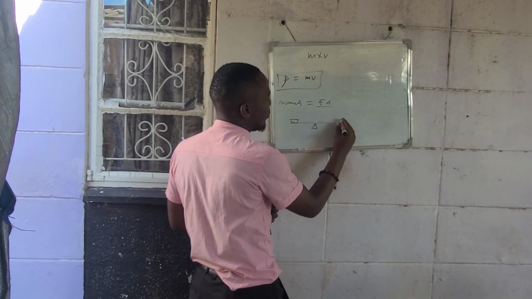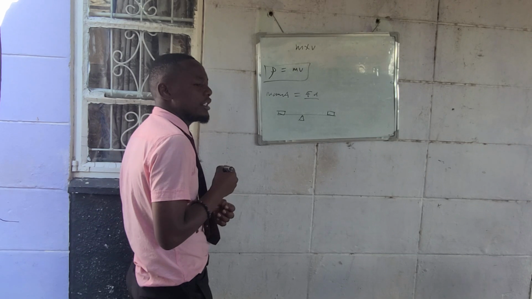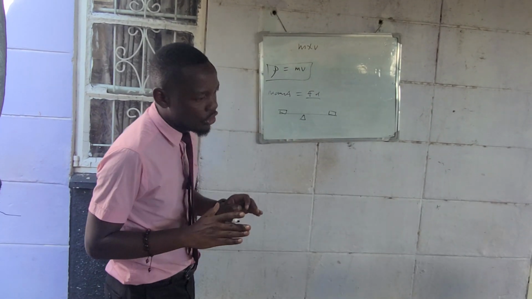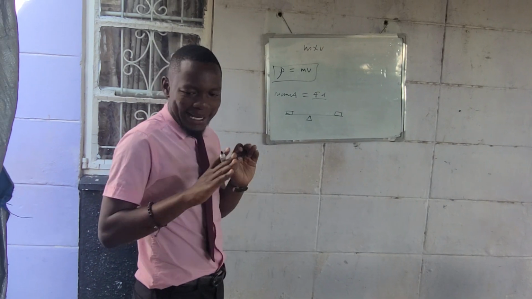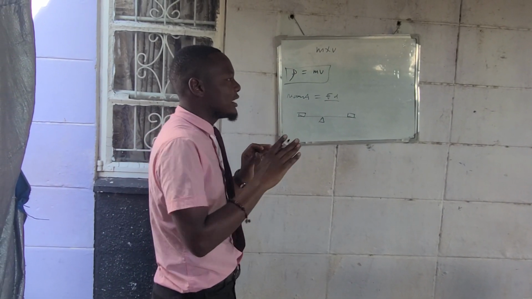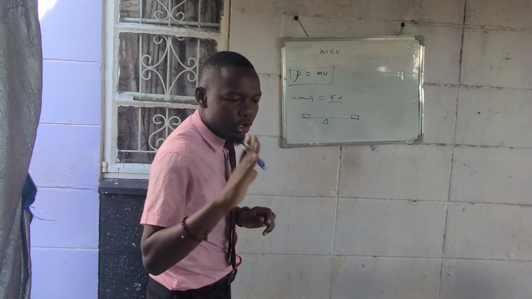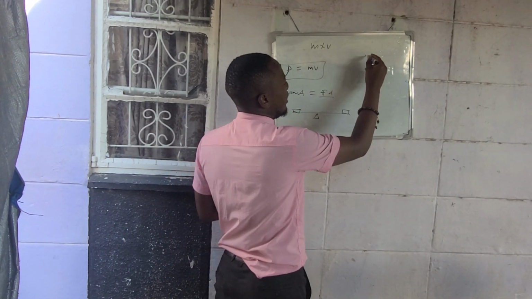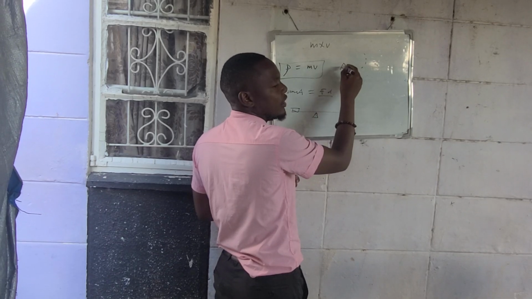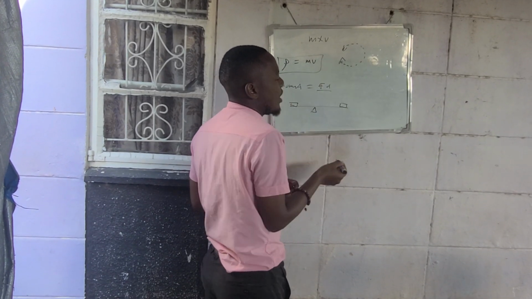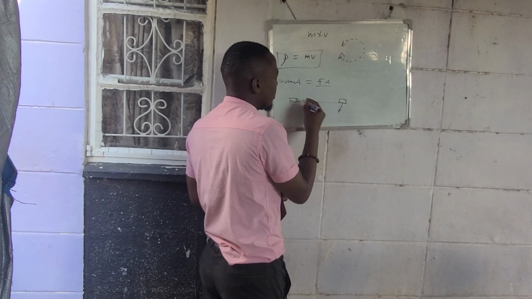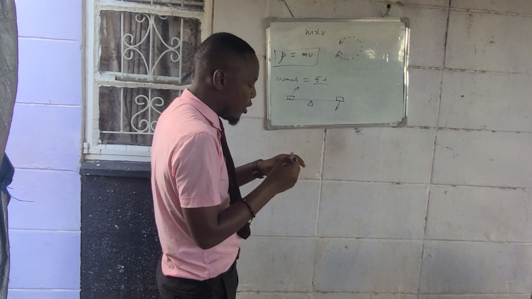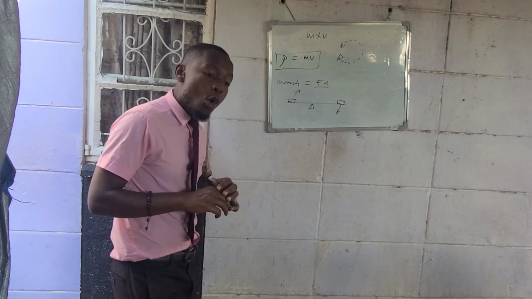Let's say we have one weight here and another weight there. The principle of moments states that the clockwise moment is equal to the anti-clockwise moment. This one is clockwise, and this one is anti-clockwise. So clockwise moment is equal to anti-clockwise moment. That is the principle of moments.